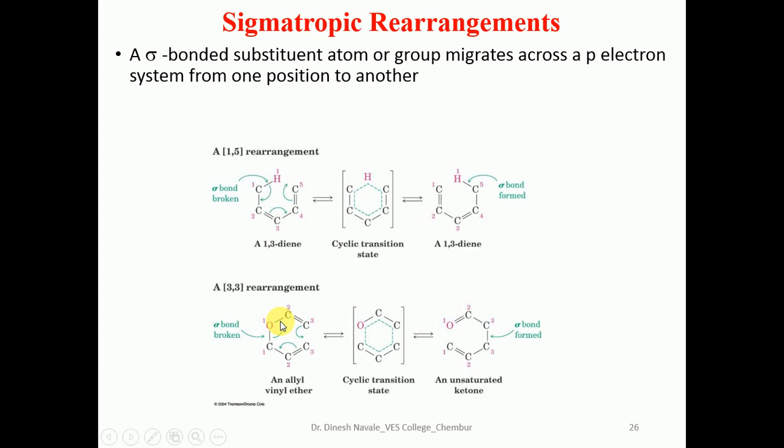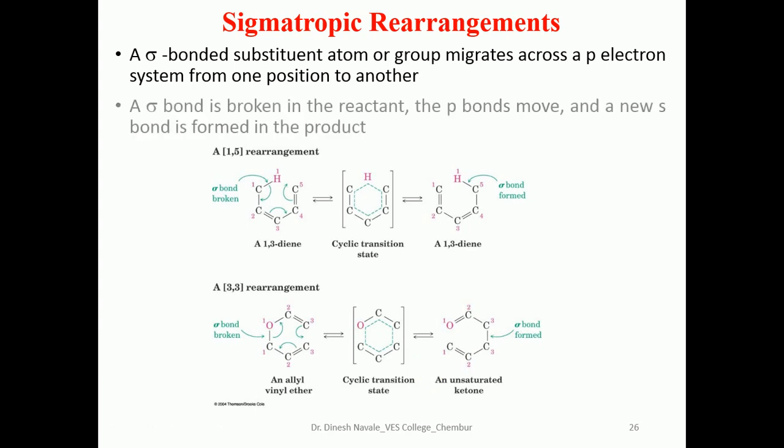In the case of the 3,3 rearrangement, we observe the numbering in which an allyl ether has 1, 2, 3, and another nomenclature system also has 1, 2, 3. By the rearrangement we observe that the sigma bond between oxygen and carbon number 1 migrates to carbon 3. So that's why it is a 3,3 sigmatropic rearrangement.